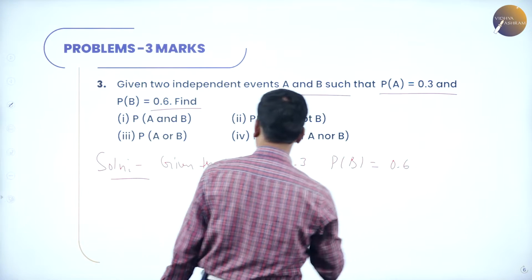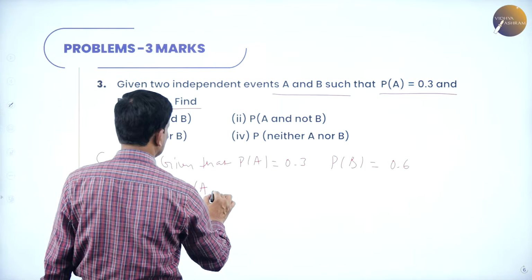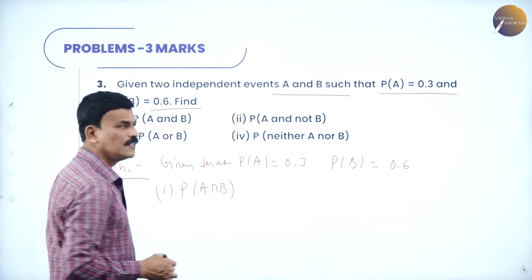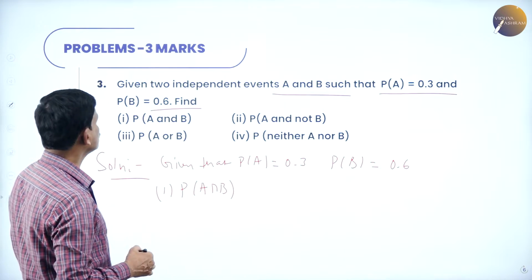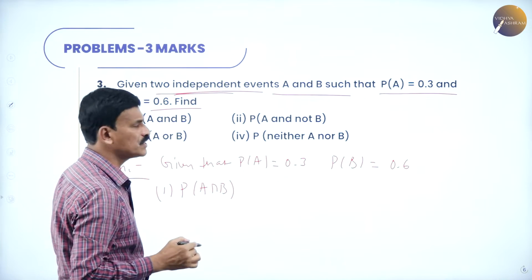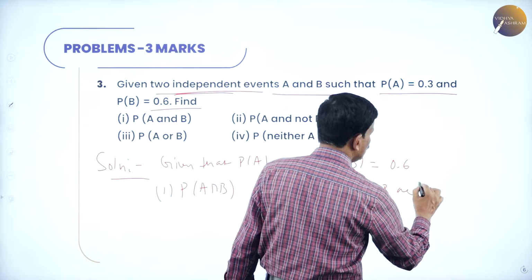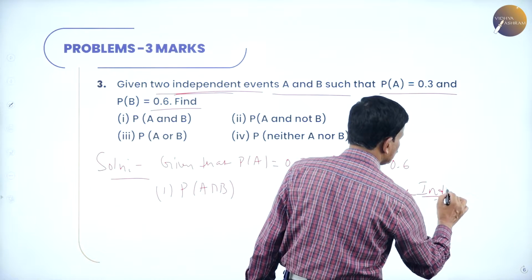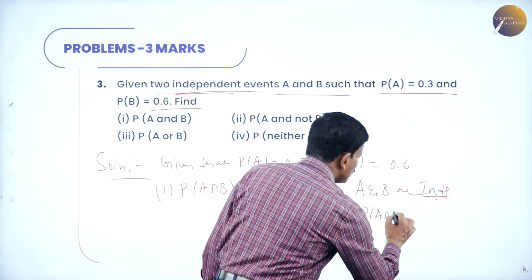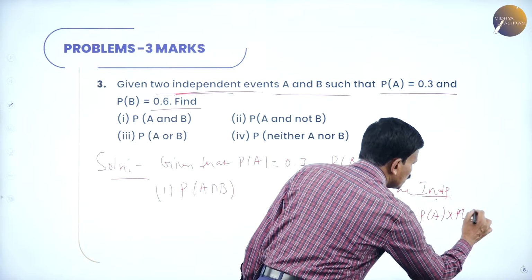Now, first one, what is required to find is probability of A and B. A and B is nothing but A intersection B. So, this is to be determined. Now, the probability of A intersection B, what is given? Since two independent events are given, since A and B are independent, independent events means probability of A intersection B is equal to probability of A into probability of B.